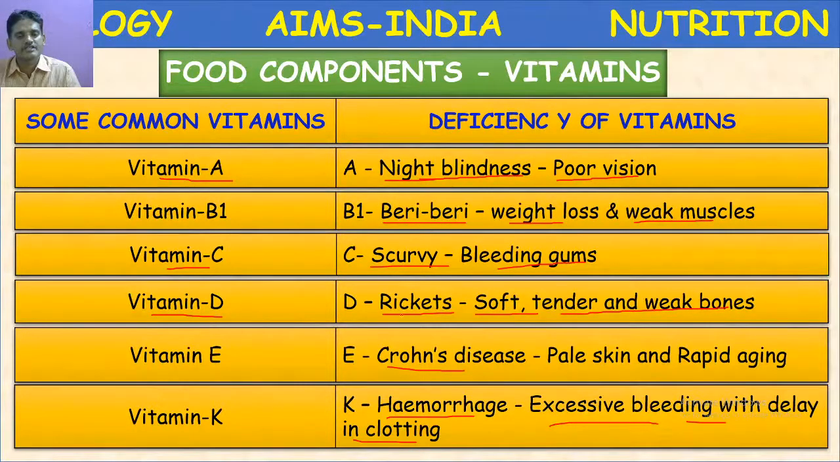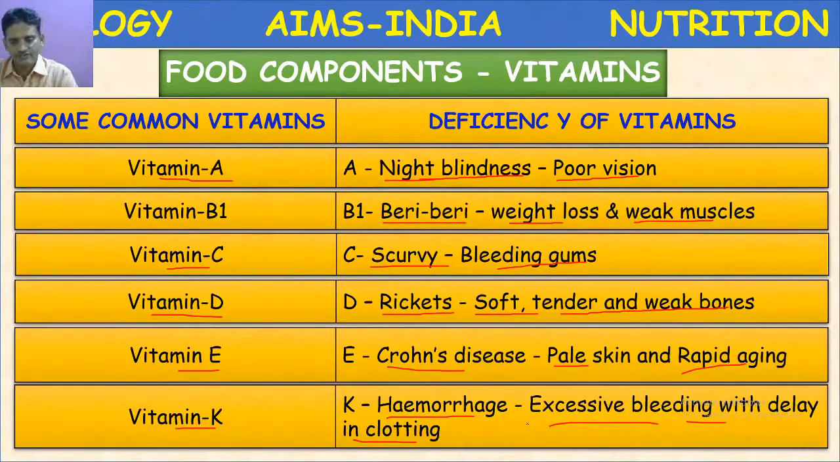Vitamin D deficiency, rickets in children, soft, tender and weak bones is the symptom. So in this rickets, the child's long bones, leg bones become bow-like. Bended bones is also one of the symptoms of rickets. Vitamin E deficiency, pale skin and rapid aging is one of the symptoms. Vitamin K deficiency leads to hemorrhage or excessive bleeding with delay in clotting.